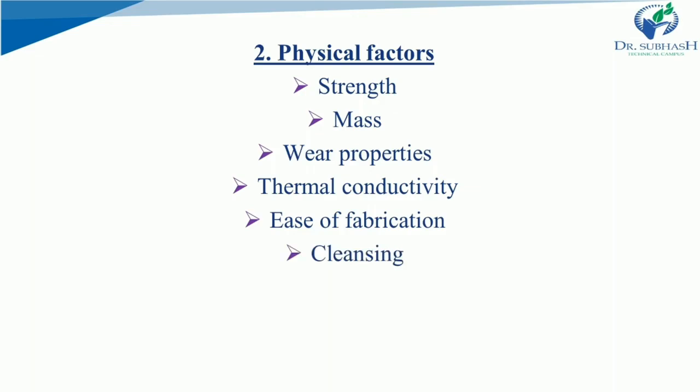Next is cleansing. Obviously, smooth and polished surface allows the process of cleaning to become easy. Materials that can be obtained with such a finishing are ideal when scrupulous cleaning is necessary. For example, SS and glass are suitable for this purpose. Next is sterilization. In the process of parenterals, ophthalmic, antibiotic, biological, sterilization is important, which is obtained by autoclaving. Material should be capable to withstand the necessary treatment using steam and pressure. So, you have to be very careful in selecting material when you go through sterilization.